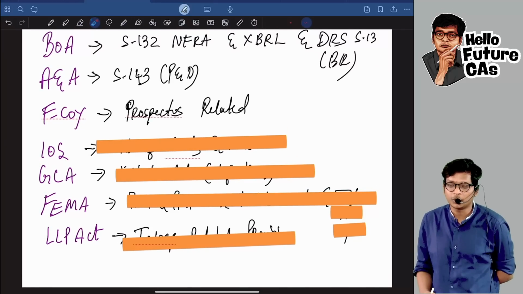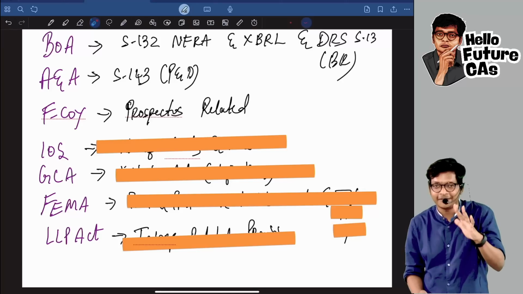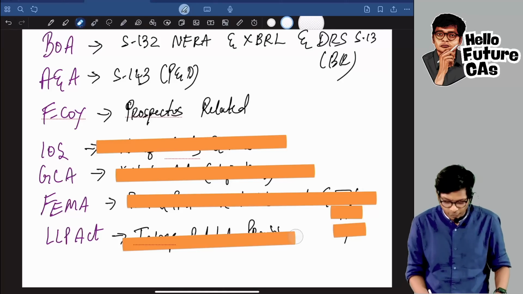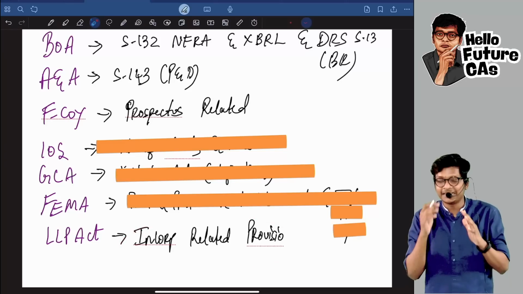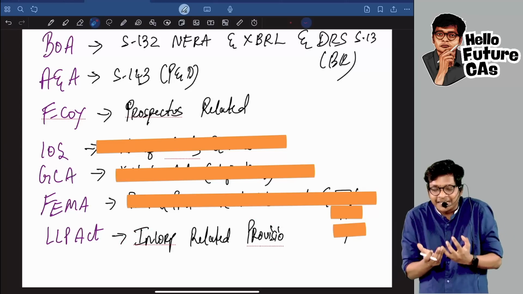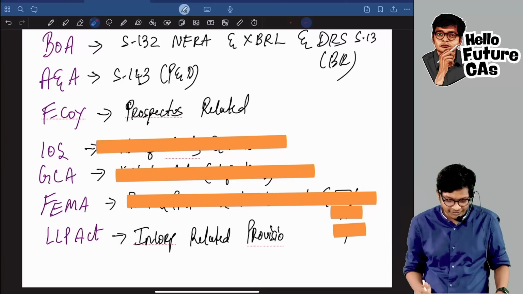Now moving on to other laws. Companies Act, if you got all the 11 correct, let me know, guys. Now moving to other laws, in LLP, I have kept incorporation related provisions, how to incorporate an LLP, name clause related provisions, all that I'm sure you would have skipped, guys.